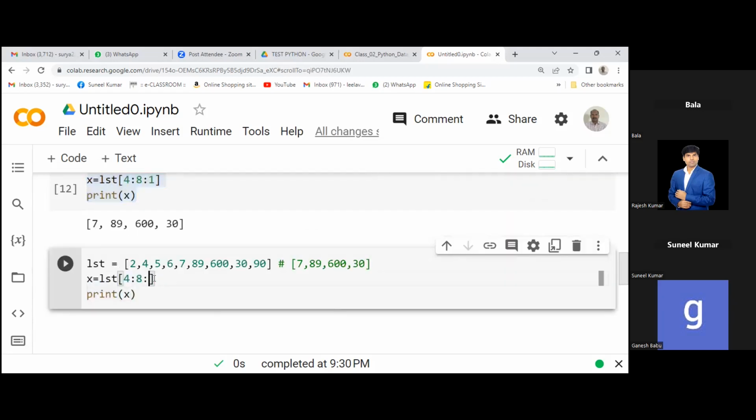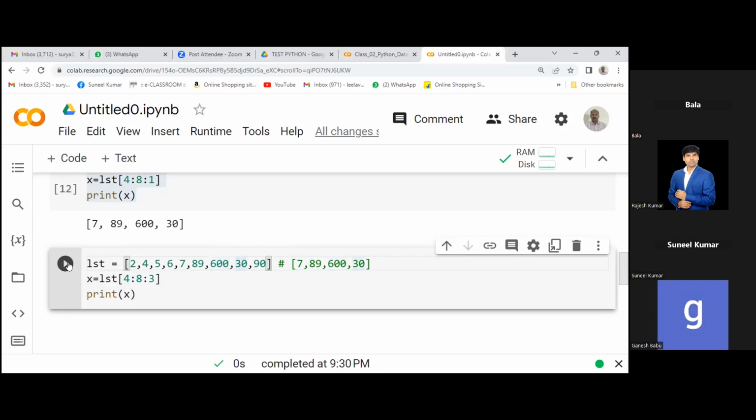Just put 3. So in this case, what can be the result? Just first you think about it. It will start from 7. Then it will jump first to the 3rd point. 1, 2, 3. We got the 600. How will 600 come? No. It will go to the 3rd point now. After 7, it will go to see the 30. 1, 2, 3. Okay. We go to 630. 30. Right. 30. Yes.